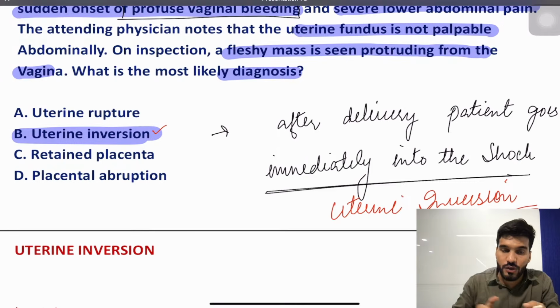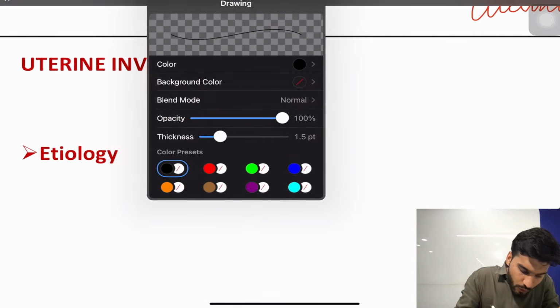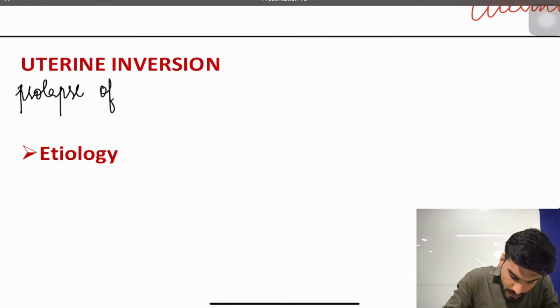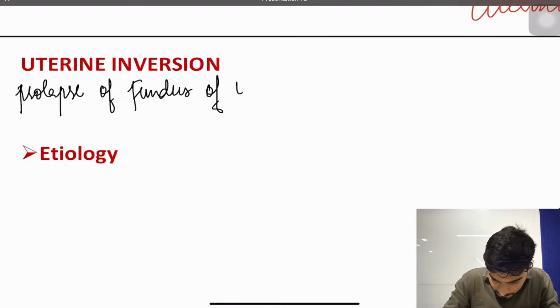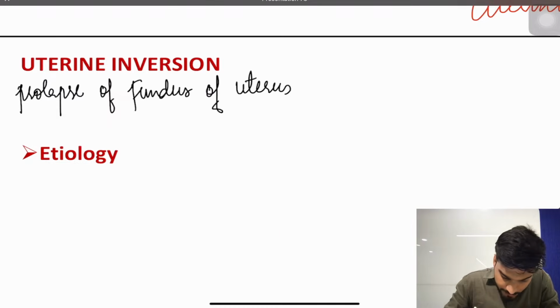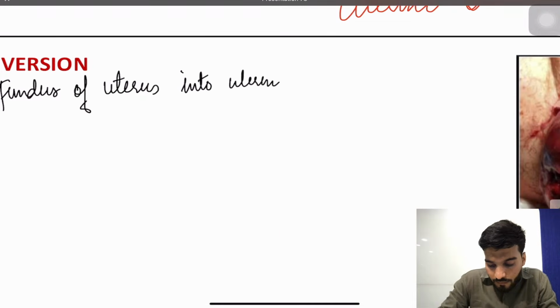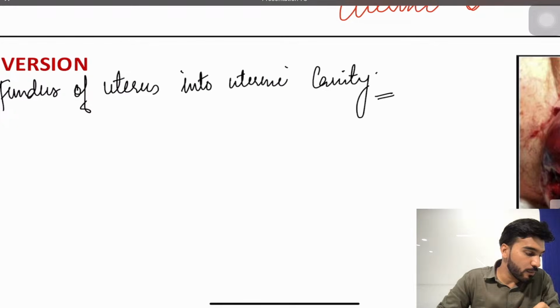What is uterine inversion? Okay, now if we define uterine inversion in simple words, sir, it is prolapse of the fundus of uterus into the uterine cavity. This is called uterine inversion. तो क्या बोलेंगे इसको बच्चे? So it's called uterine inversion.